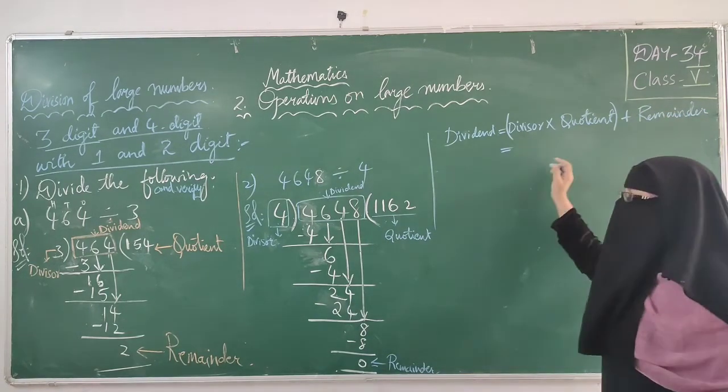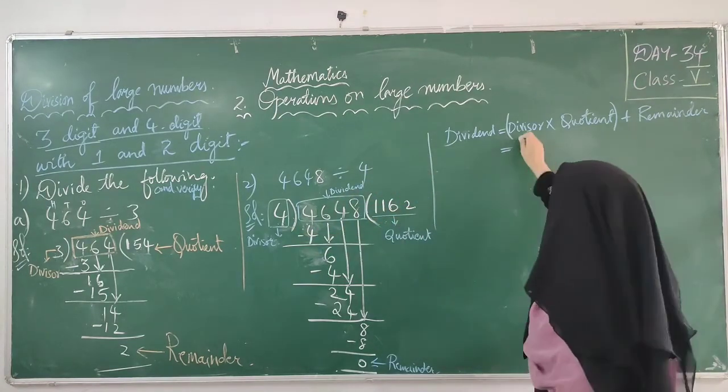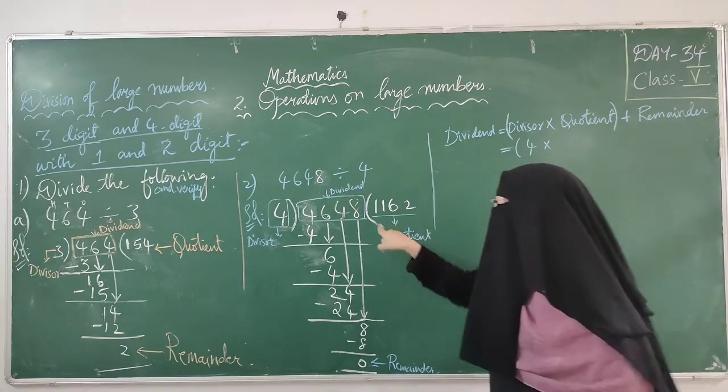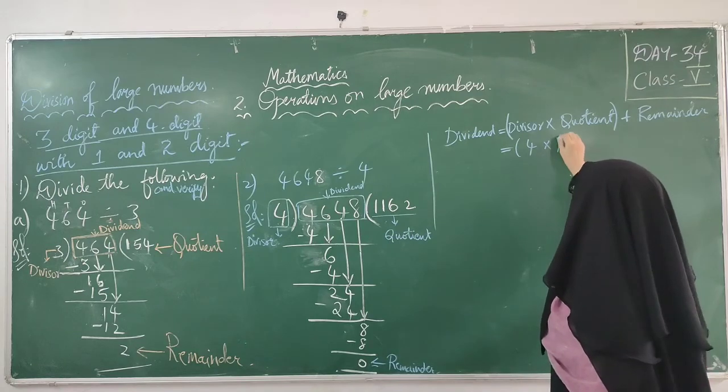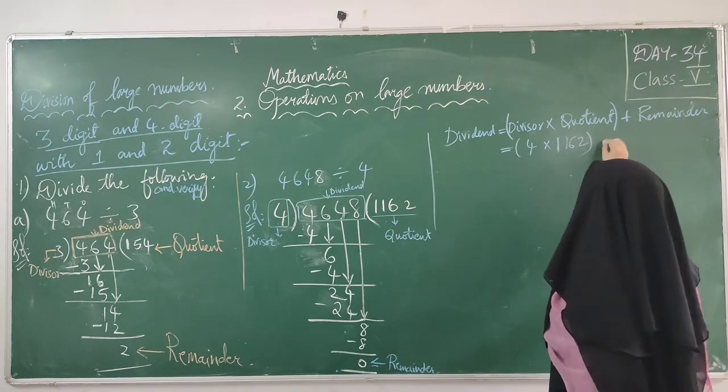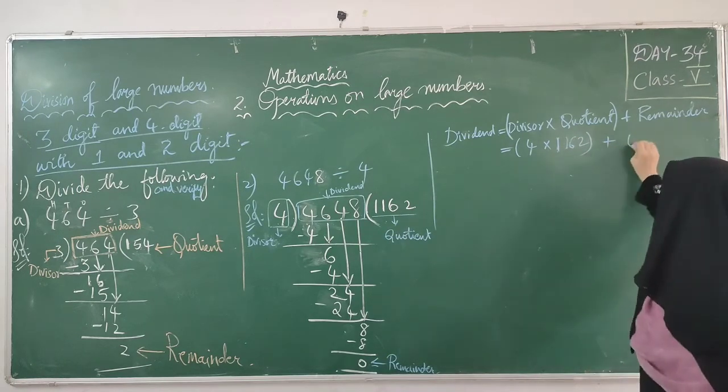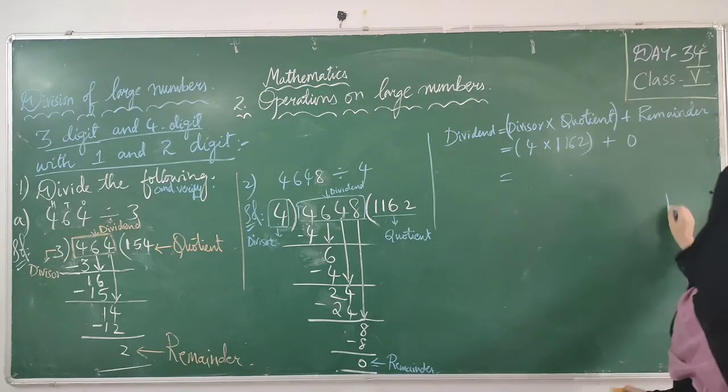Okay, what is our divisor here? 4. I am taking 4. What is our quotient here? 1162. Plus what is our remainder? 0.